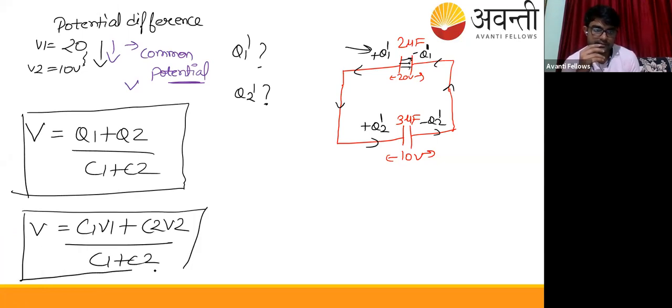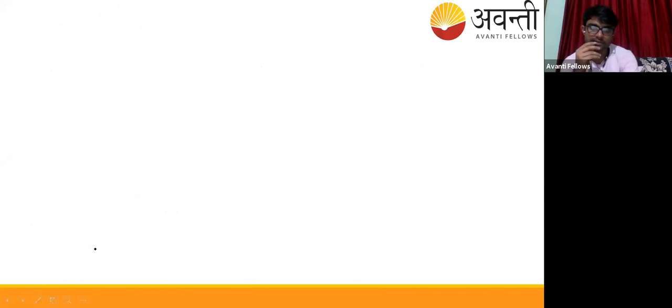That's easy, very easy. So any form you can use. Somebody else has texted. Yes, Satyam, you are also accurate. Perfect answer. So using this common potential, we're going to find Q1 dash and Q2 dash. How? Like this.